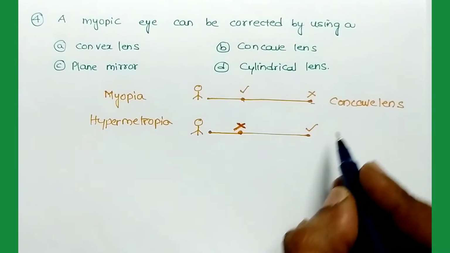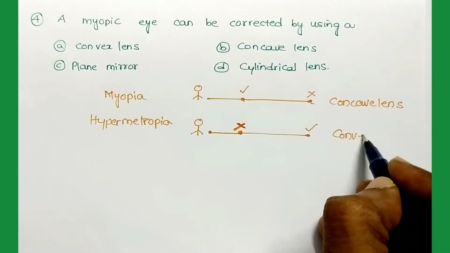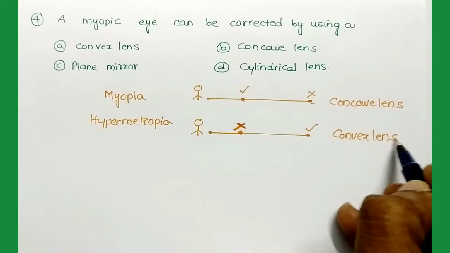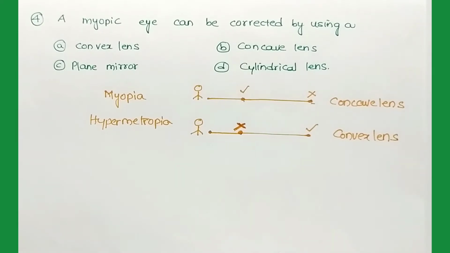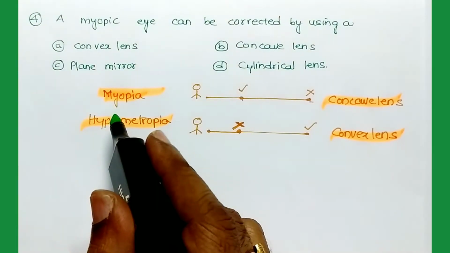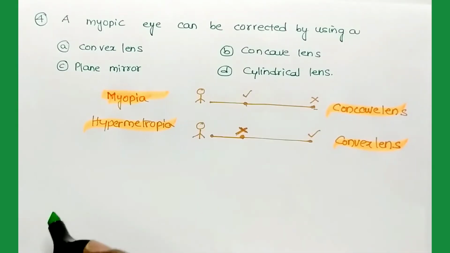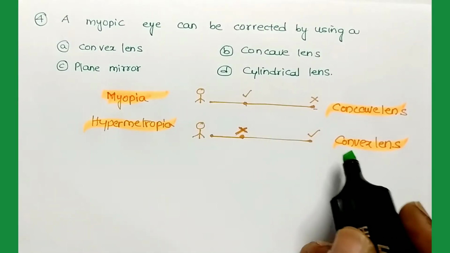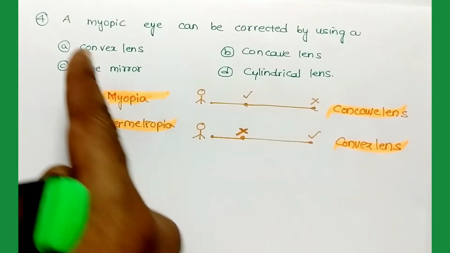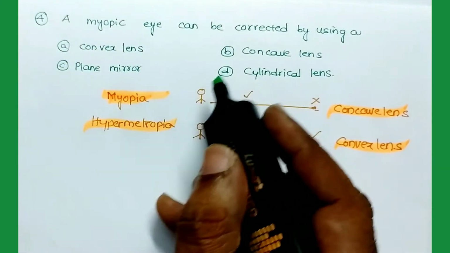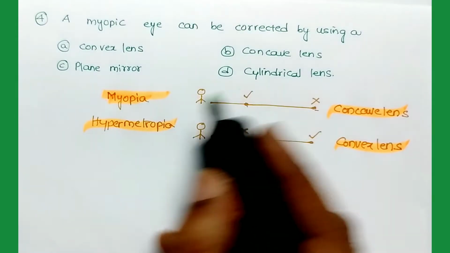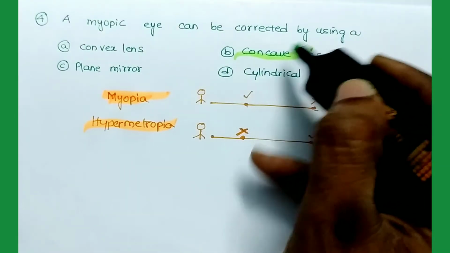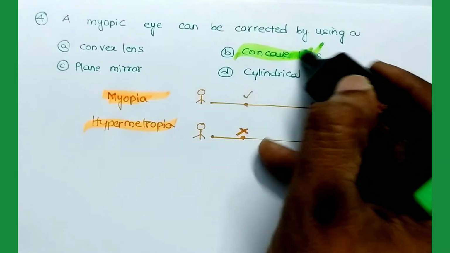This defect is called hypermetropia, and it can be corrected using a convex lens or biconvex lens. So remember that myopia is corrected using a concave lens and hypermetropia using a convex lens. Here a myopic eye can be corrected by using a concave lens. So B is the answer.